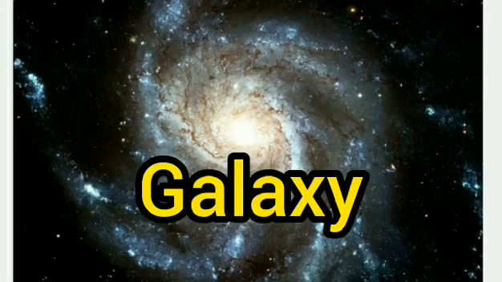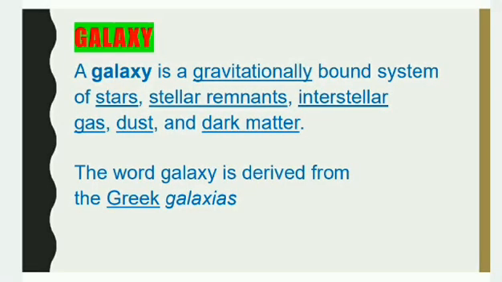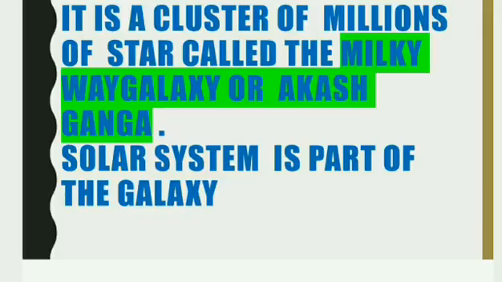Next point, I am discussing galaxy. A galaxy is a gravitationally bound system of stars, stellar remnants, interstellar gas, dust, and dark matter. There are millions of galaxies in the universe. A cluster of millions of stars is called the Milky Way galaxy, or Akashganga. The solar system is part of the galaxy.